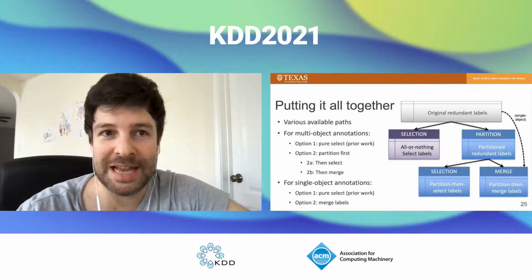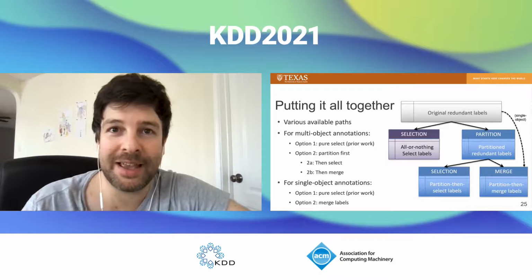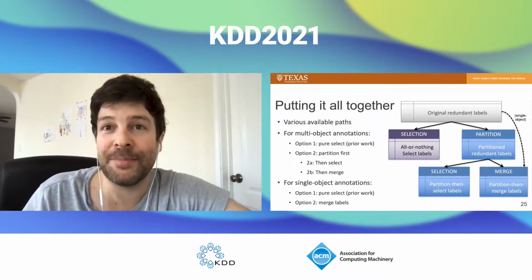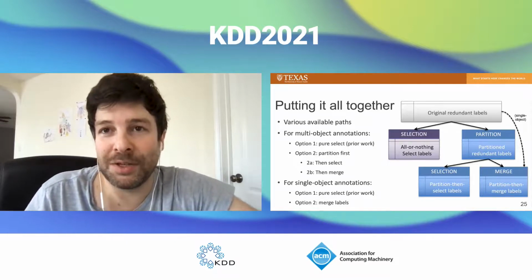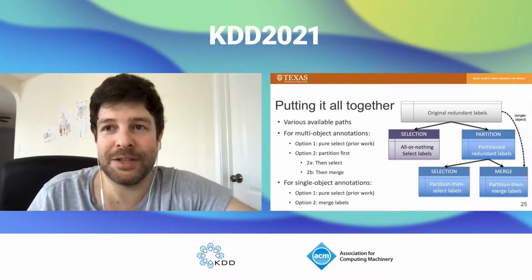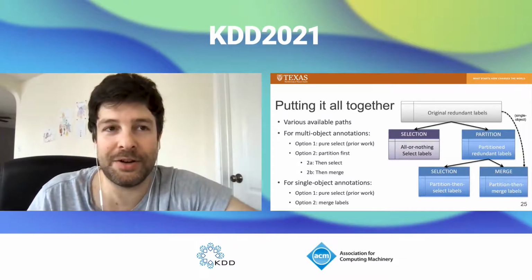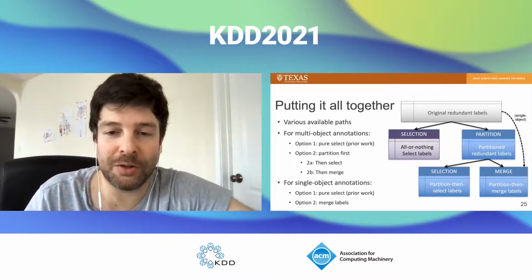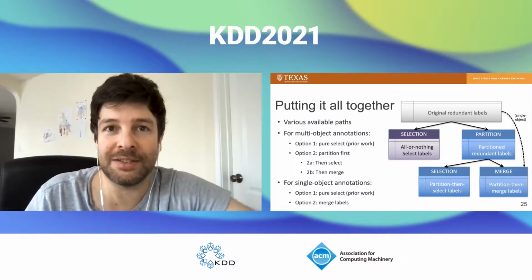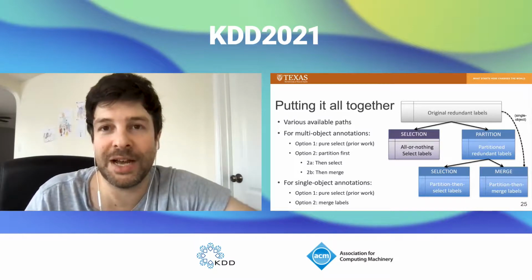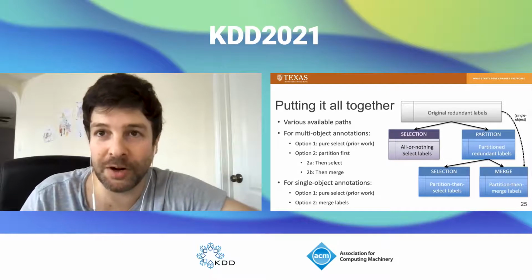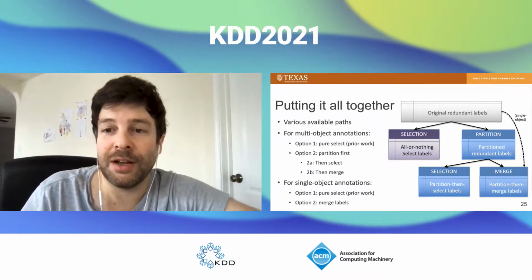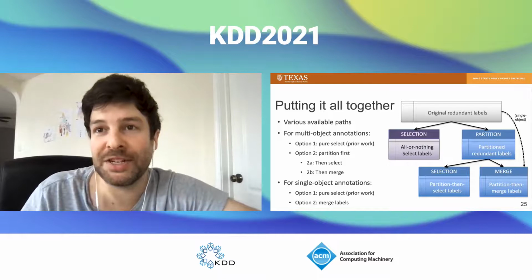So we've discussed how these methods work. Now let's step back and explain how they work together. For both single and multi-object annotations, we have this prior work method here shown in purple, which does all or nothing selection. That is one worker's annotation for each item. In our current work, we are introducing partition and merge.